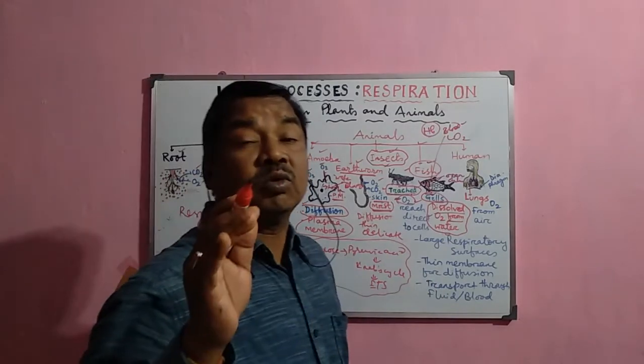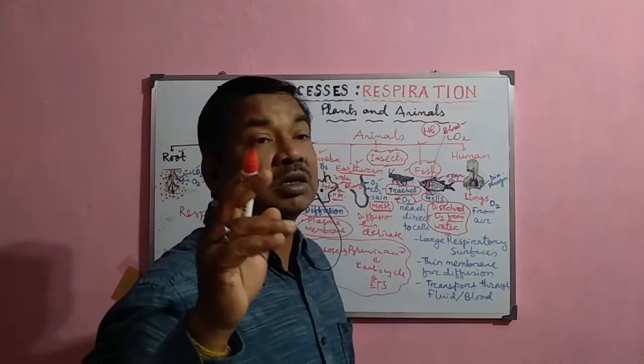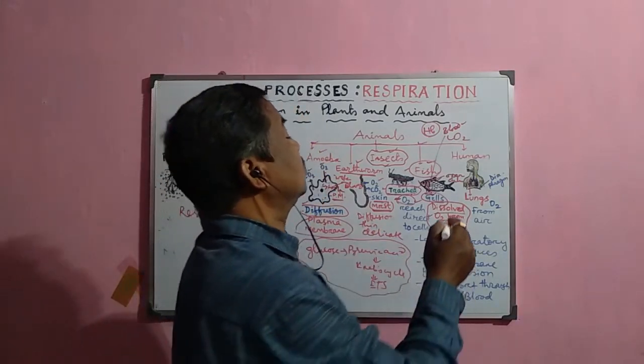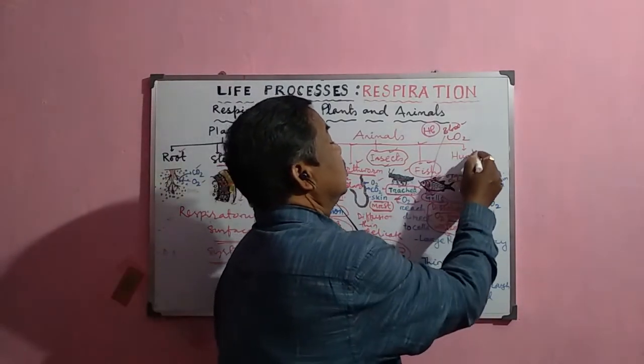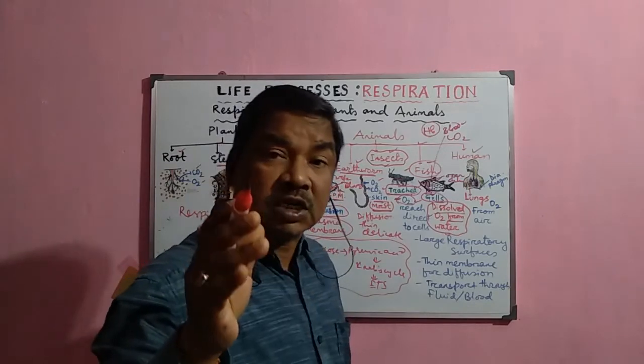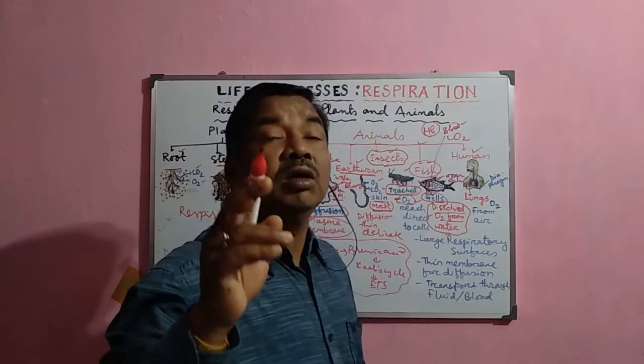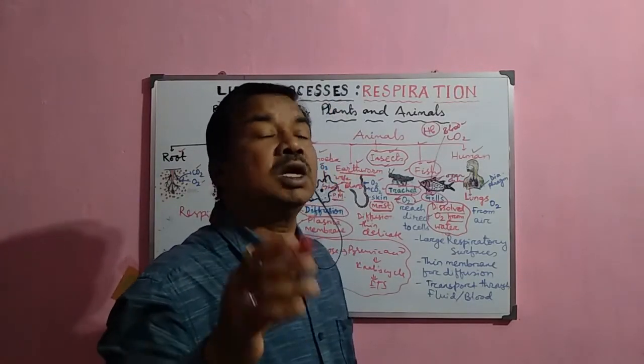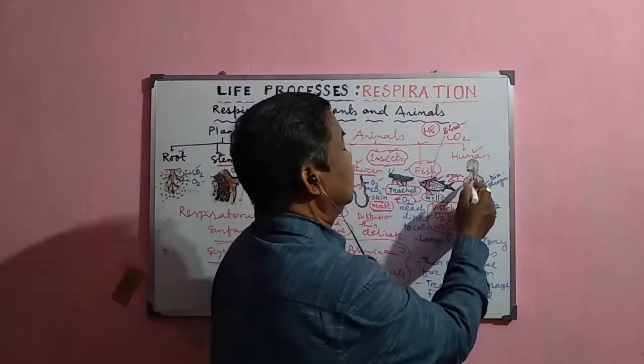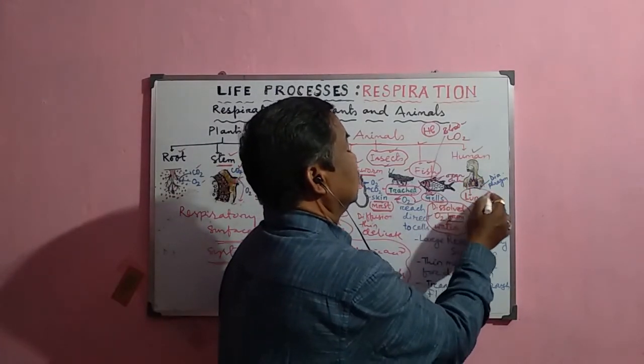Now, the next group of animal, the highest group or the most developed animal, you can say, is the human being, and they are terrestrial in nature. So they take the atmospheric oxygen into their body, and they have a special system that is called the lungs.